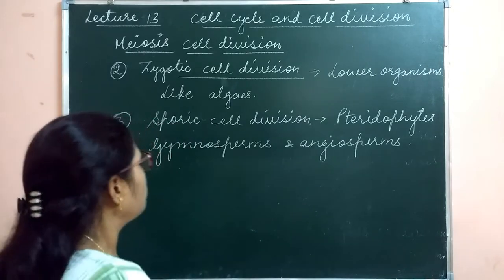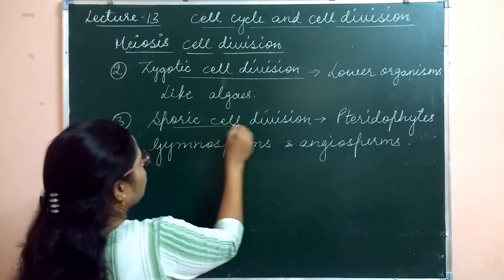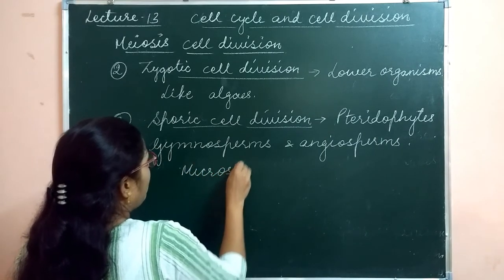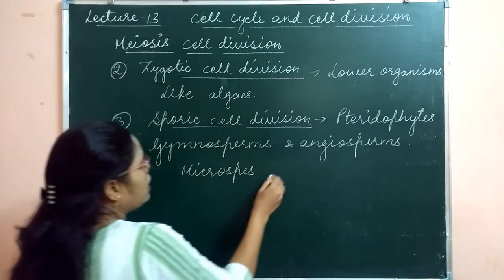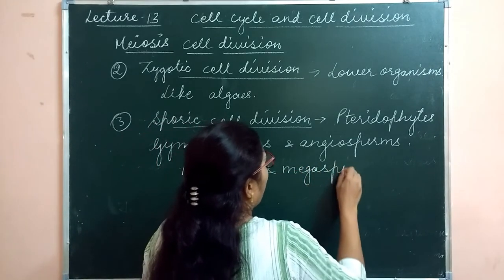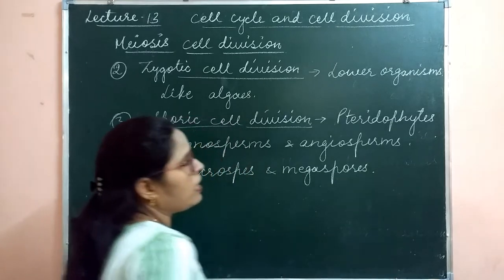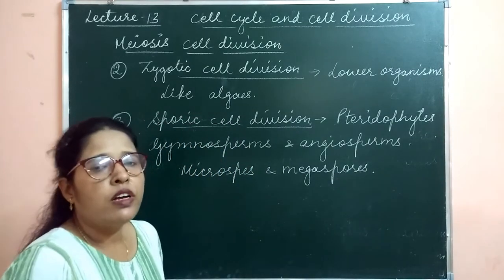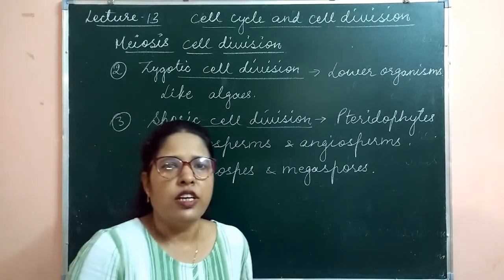The microspore mother cell forms the male gametes, and the megaspore mother cell forms the female gametes. Clear? So these are the types of meiosis cell division.